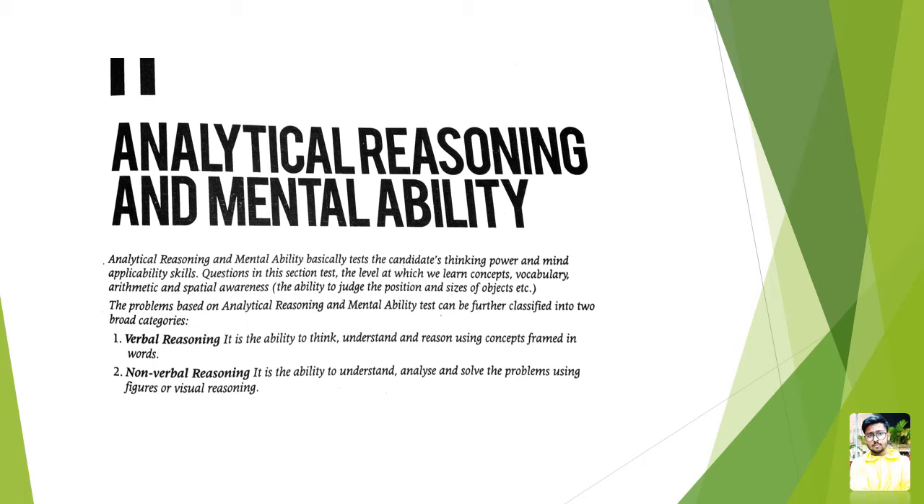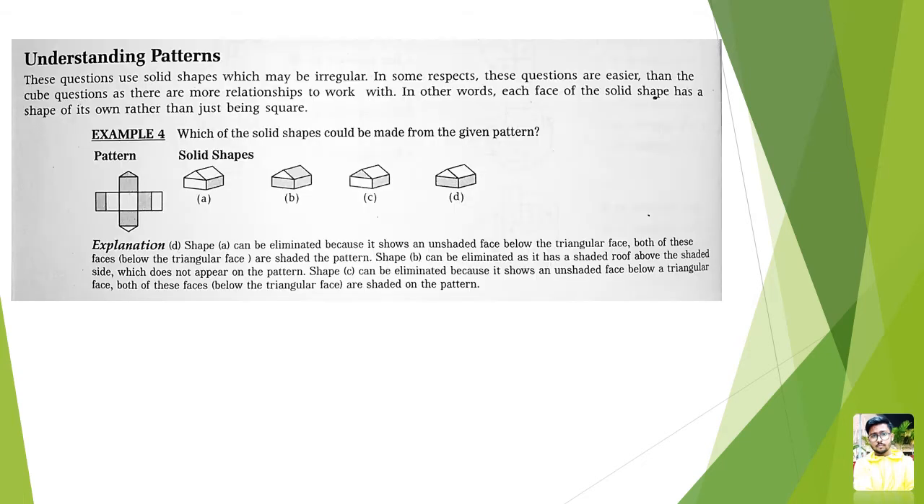It's that easy. So now we will check what topic we are having today in the aptitude section for our learning. Today we are having understanding the patterns. These questions use solid shapes which may be irregular in some respects. These questions are easier than the cube questions as there are more relationships to work with. In other words, each face of the solid shape has a shape of its own rather than just being a square.